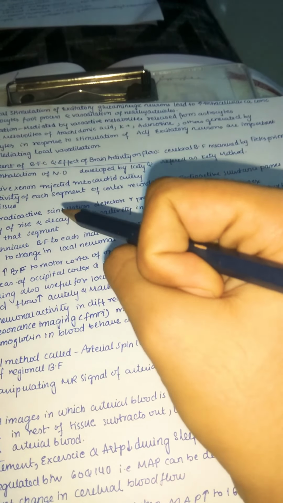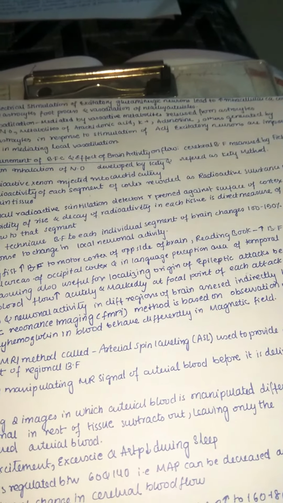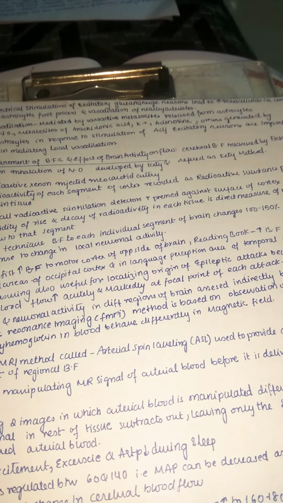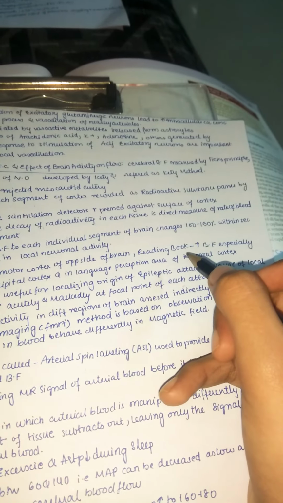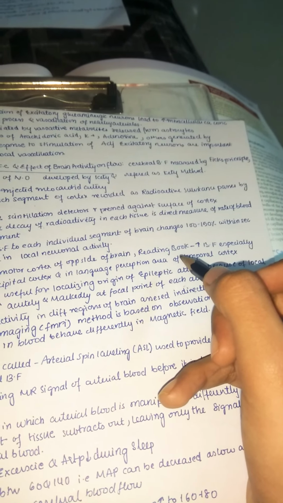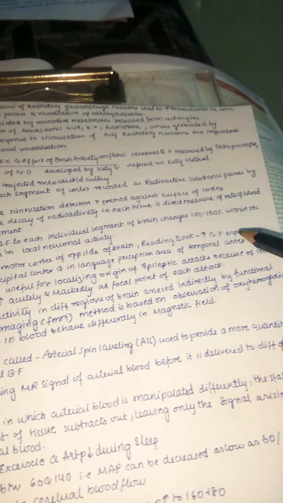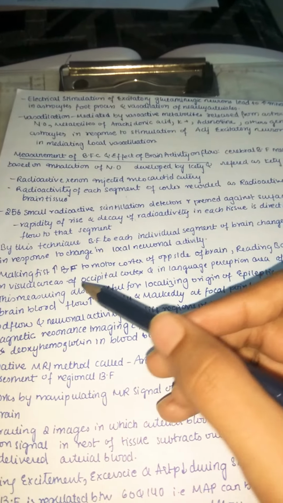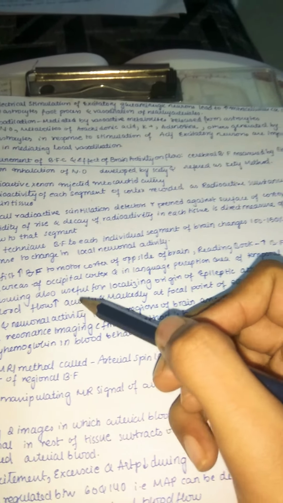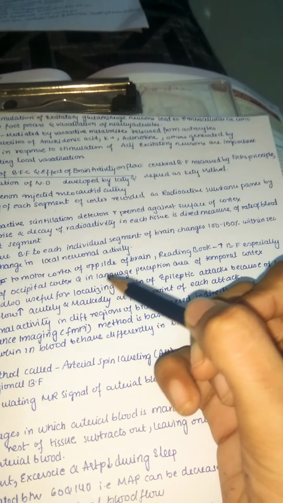Now you can see here, I am making a fist in my right hand. Then the blood flow increases in the opposite side of my brain, which means towards the left side of my brain. Even reading a book increases the blood flow, especially in the visual areas of the occipital cortex and also in the language perception area of the temporal cortex.